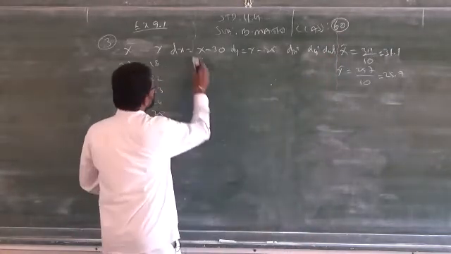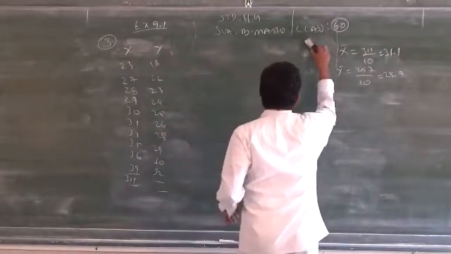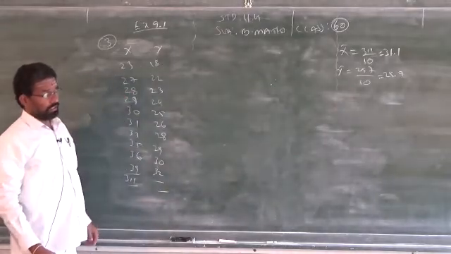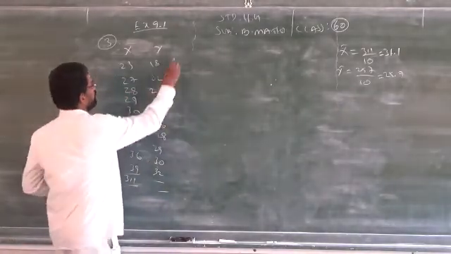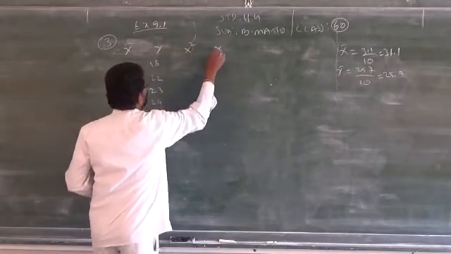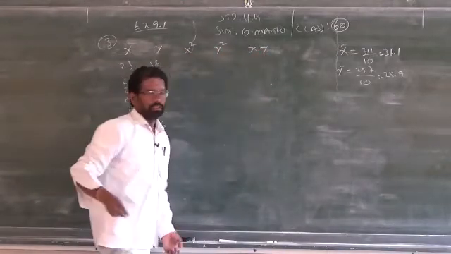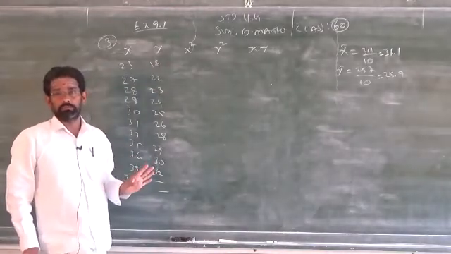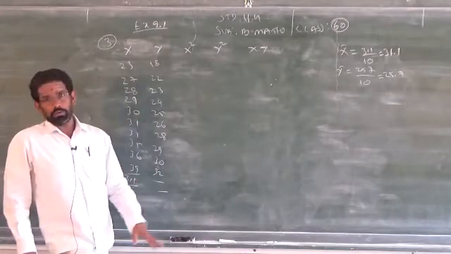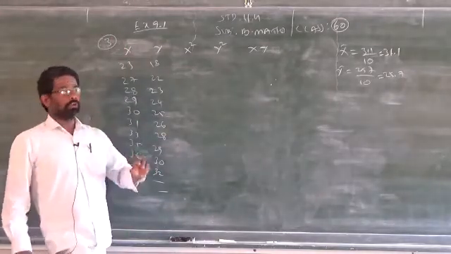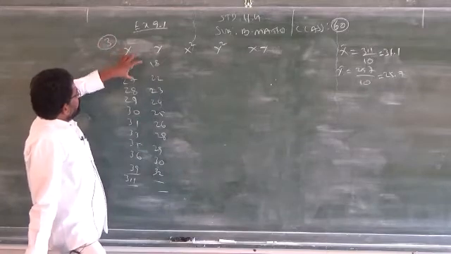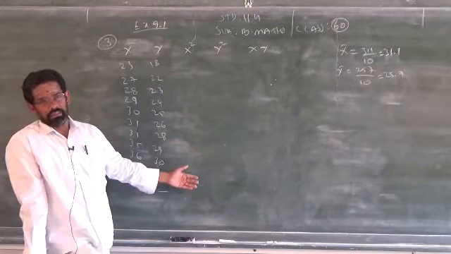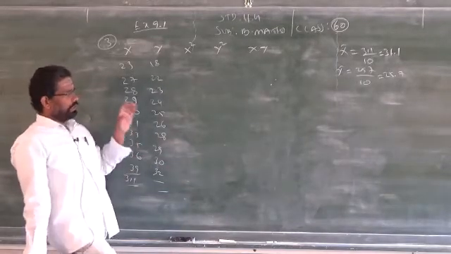But now I will teach you the direct method, where without finding dx, dy, dx square, dy square, you can go straight to x square, y square, xy. So what is the problem? By applying the straight formula, the calculation will be very tedious. The calculation part is more with the direct method. Once you are very good at calculation using the calculator, then you can prepare this one when the method is not mentioned. When the method is mentioned, please follow only that particular method.